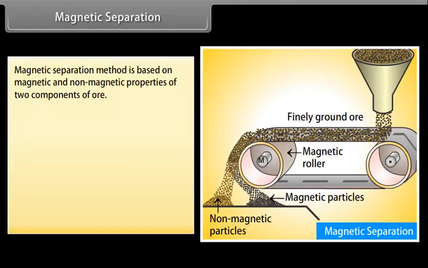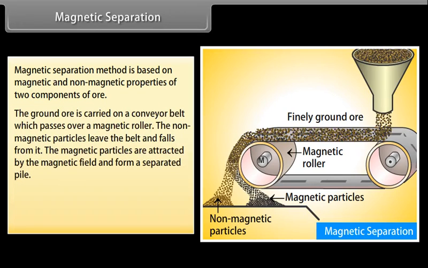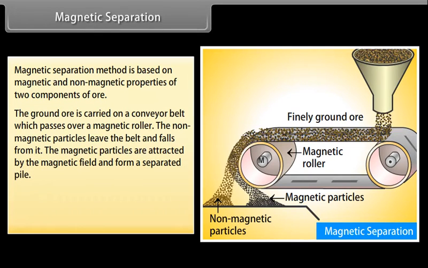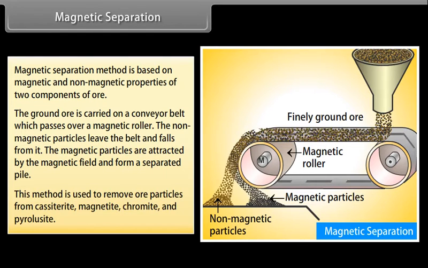Magnetic separation. Magnetic separation method is based on magnetic and non-magnetic properties of two components of ore. The ground ore is carried on a conveyor belt which passes over a magnetic roller. The non-magnetic particles leave the belt and fall off from it. The magnetic particles are attracted by the magnetic field and form a separate pile. This method is used to separate ore particles of cassiterite, magnetite, chromite, and pyrolusite.